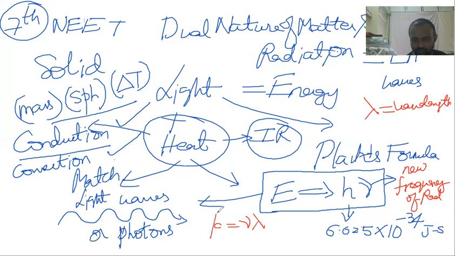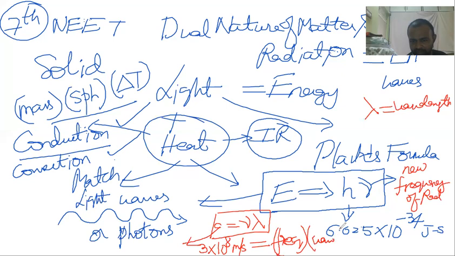This is the formula. What is C? C is the velocity of light, which is 3 into 10 power 8 meter per second, equal to nu into lambda. What is nu? Frequency. Into wavelength. So this is the formula which relates velocity of light with its frequency and wavelength. Is it understood? Yes, sir.